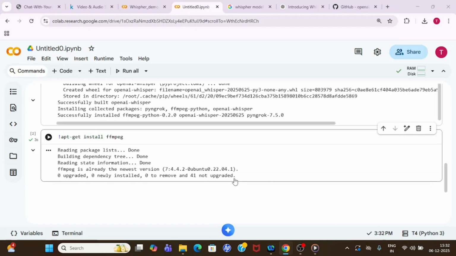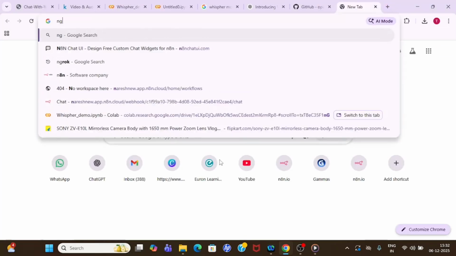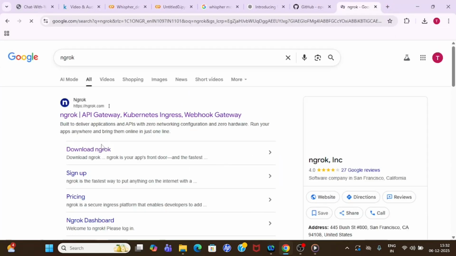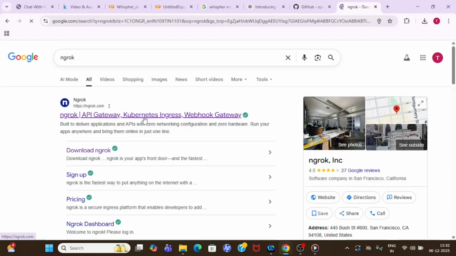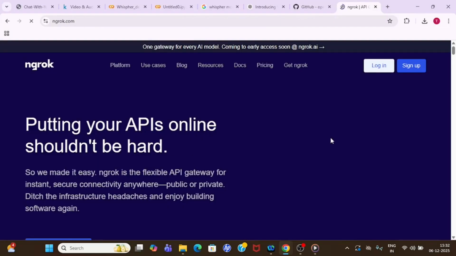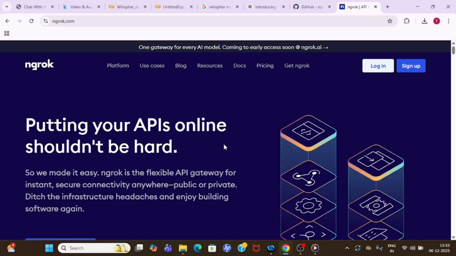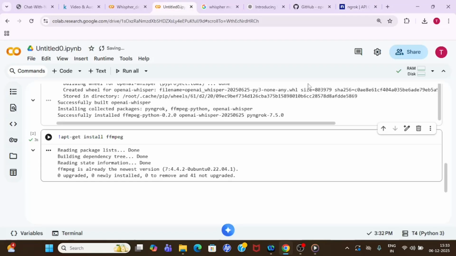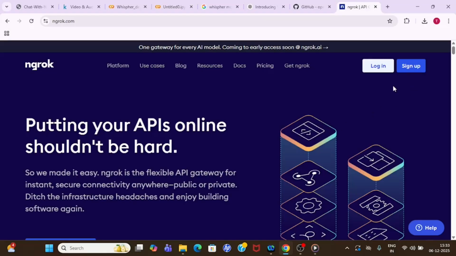Now we need ngrok. For that, I have gone to ngrok. Just click on ngrok and create an account over here. Once you click on sign up and create the account, it will give you an authorization token. That token is required to connect to our Colab file. So let me show you quickly what I have done.